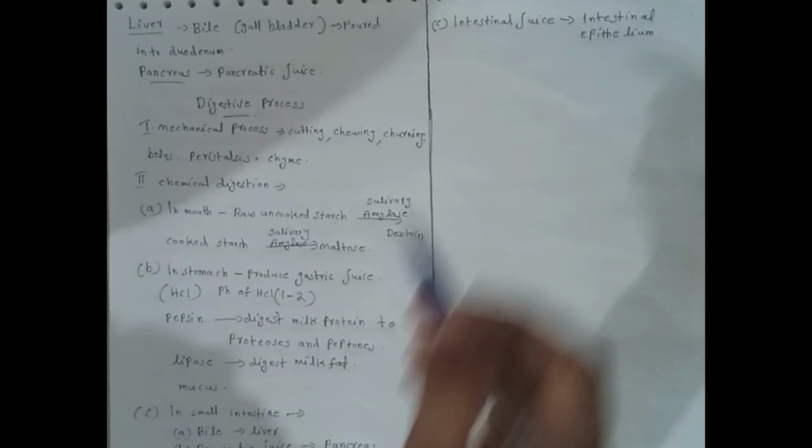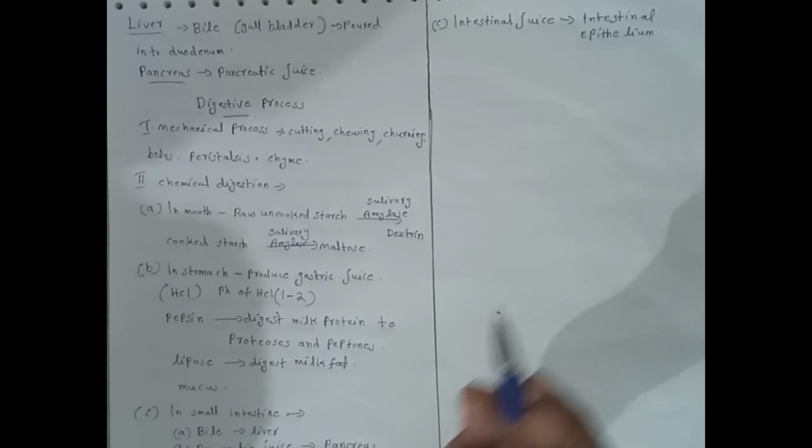Pancreatic juice. Next, about pancreatic juice. There are 6 major categories of enzymes included in pancreatic juice: amylase, lipase, nucleases, trypsinogen, etc. are the main components of pancreatic juice.